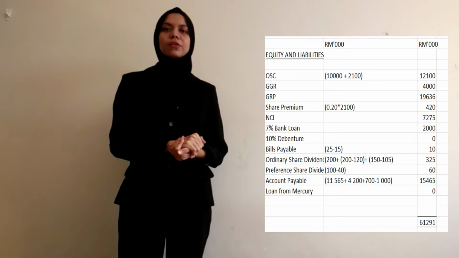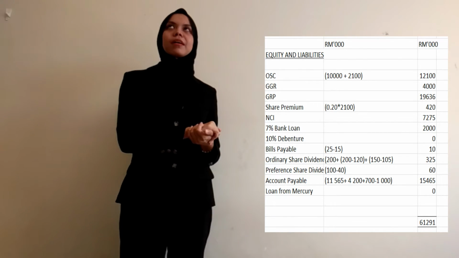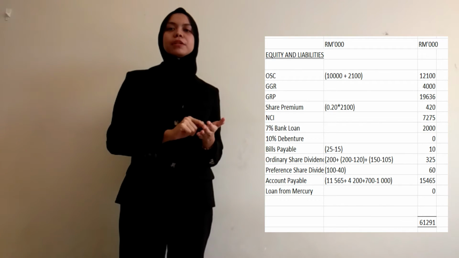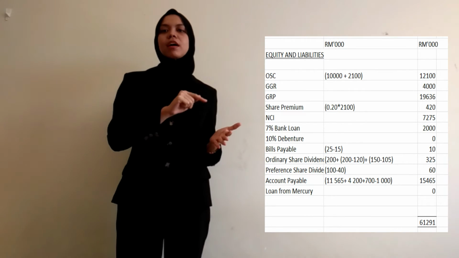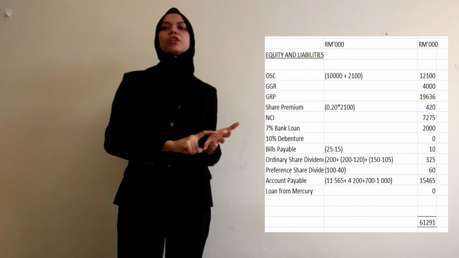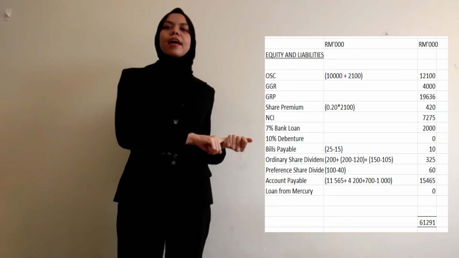The 2,100 is calculated based on 2,100 shares multiplied with the par value, which is RM 1 ringgit, and we got 12,100.